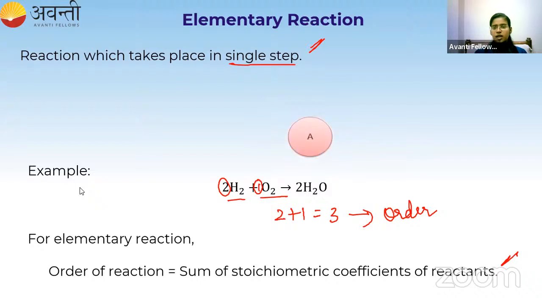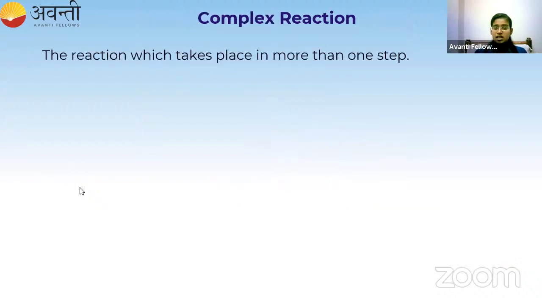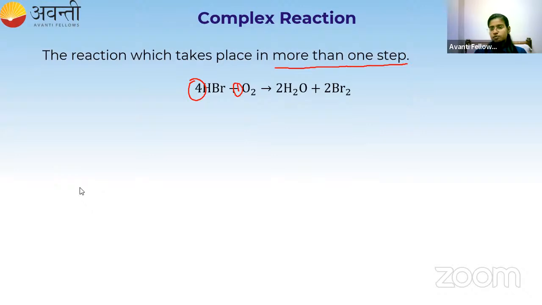Now the next is complex. What is complex? The reaction which takes place in more than one step is called a complex reaction. And this is one of the examples for a complex reaction, where 4 molecules of HBr are reacting with 1 molecule of O2. Totally 5 molecules are reacting with each other. Okay, 5 molecules cannot react with each other at a single point of time, so it occurs in a stepwise manner.